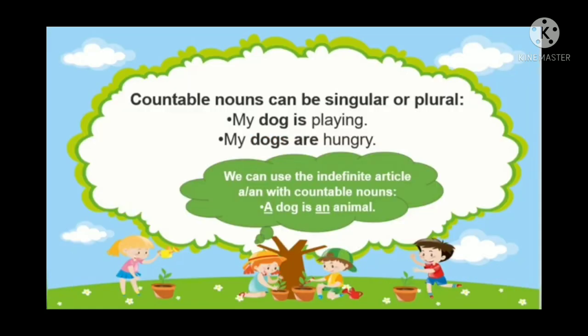Countable nouns can be singular or plural, as I said earlier. Like my dog is playing, and in plural, my dogs are hungry. We can use the indefinite article a or an with countable nouns. For example, a dog is an animal.